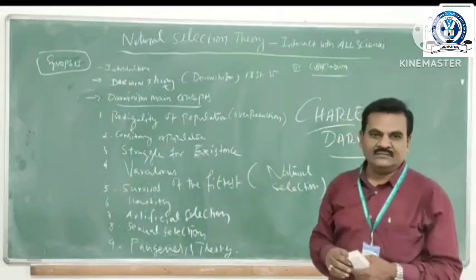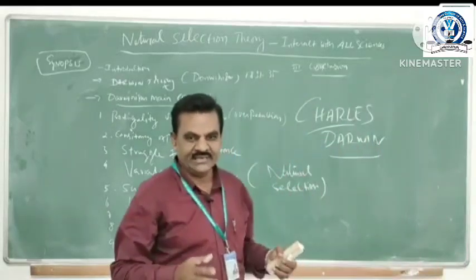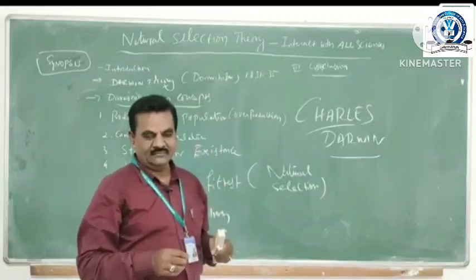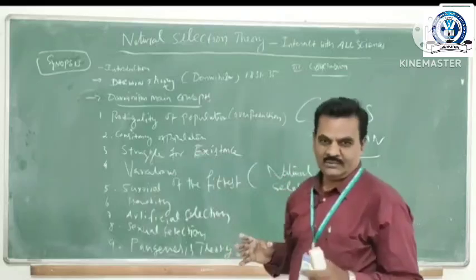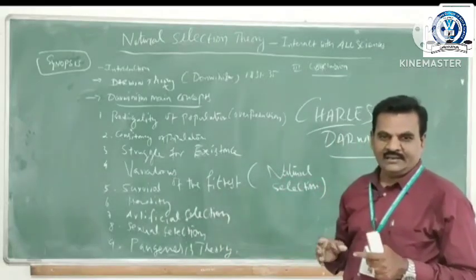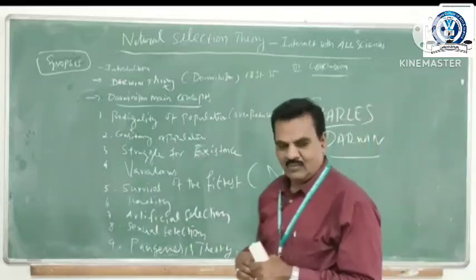He was very much impressed by all the scientists, because science has proved its concepts and laws. Here, Charles Darwin was